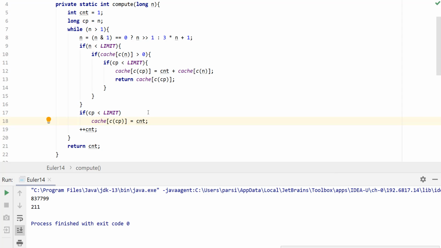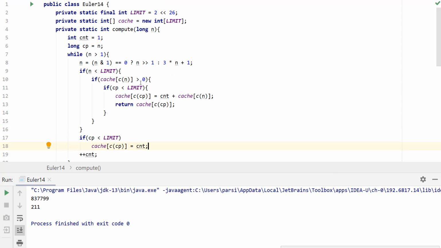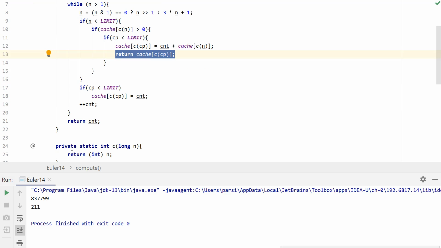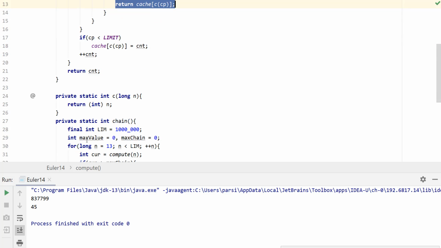All right. So now what we've done is created a container that's going to cache part or subproblem of our actual sequence. And if we find that sequence, we just take the current count plus that subpart, and then return the entire solution for that value, for that chain. So now if you just run our algorithm without changing anything, you can see that this only takes around 45 milliseconds.